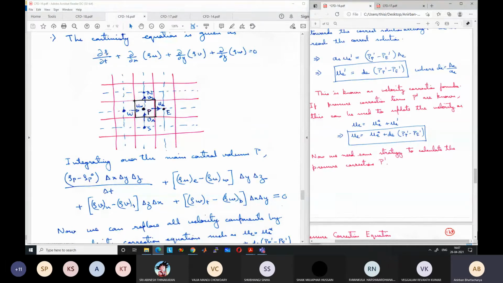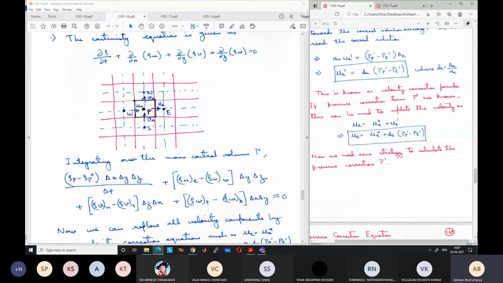For this term, because there is no variation with x, y, and z direction, for the integral with respect to x, y, and z, you just get delta x, delta y, delta z. And for del rho del t, you get rho p minus rho p 0 by delta t. Similarly, for del x of rho u, you get rho u east minus rho u west into delta y into delta z. Because the variation is only along the x direction, we get rho u east minus rho u west.